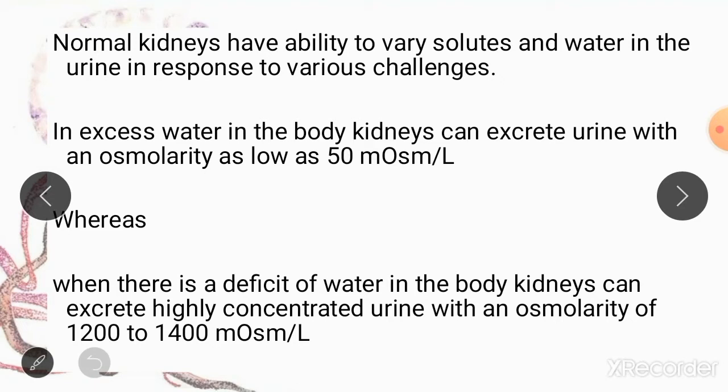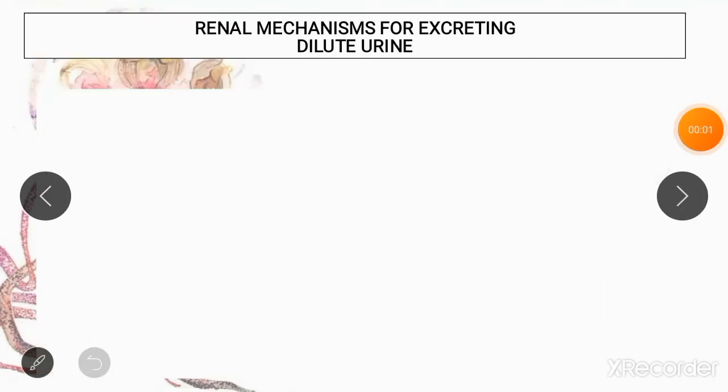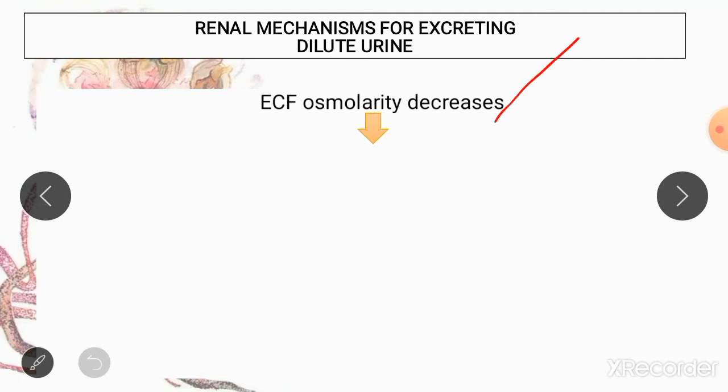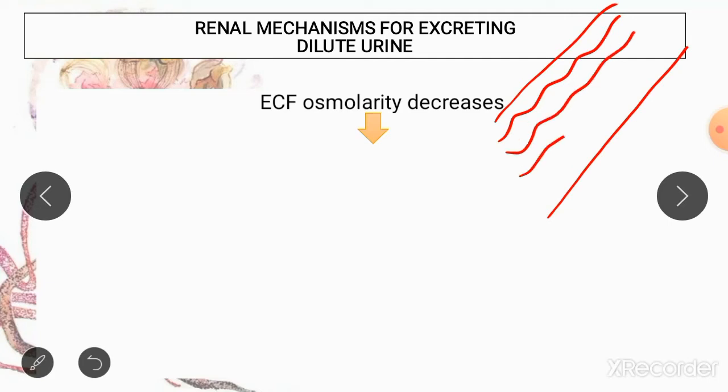So I hope you understood the basic concept of how the extracellular fluid osmolarity controls the osmolarity of urine. Now let us discuss the mechanism for excretion of dilute urine. So suppose a person who has had around 8 to 10 glasses of water, his extracellular fluid osmolarity is going to decrease. What does this mean? This means that there is going to be large quantities of water in his extracellular fluid, and this water is going to dilute his solutes.